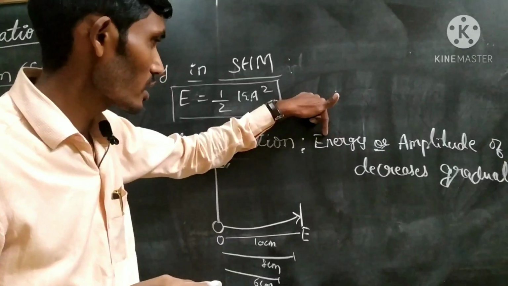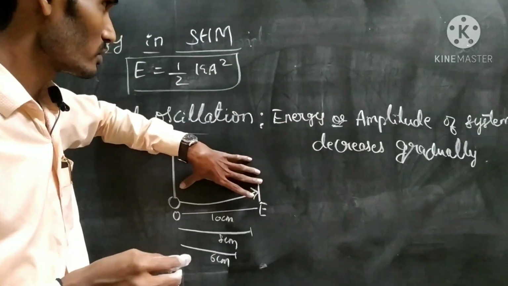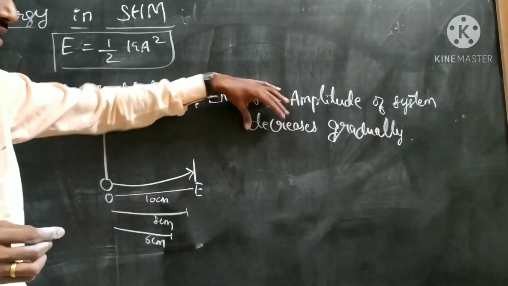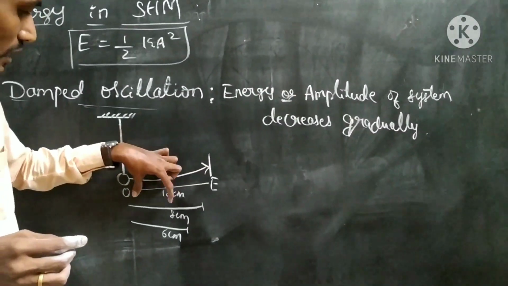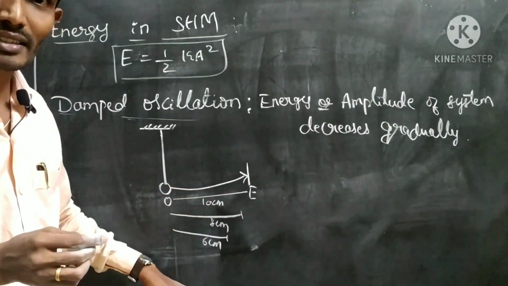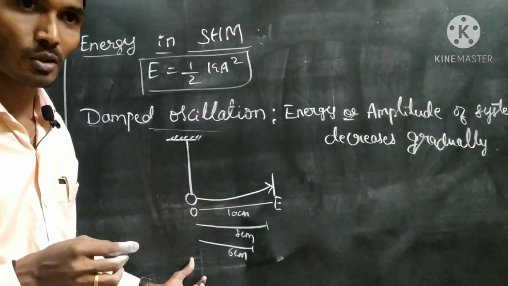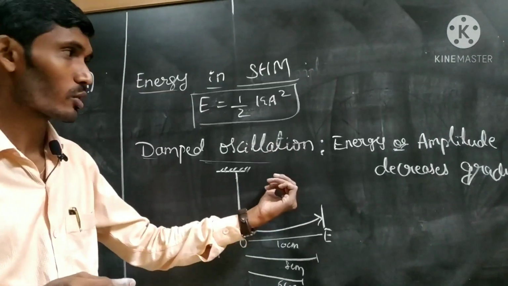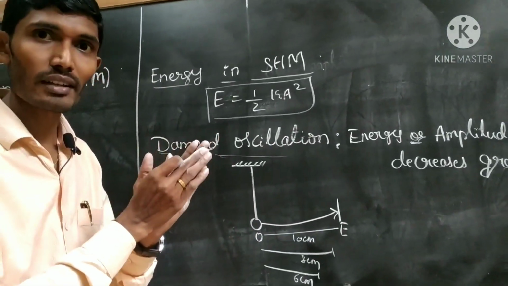If the energy or amplitude of the oscillating system decreases gradually, 10 cm, 8 cm, 6 cm, gradually decreasing, finally it comes to 0. Okay, that type of oscillation is called damped oscillation. Damped means energy has to decrease gradually.